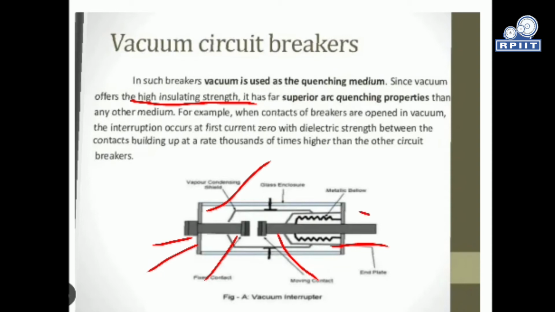Then there is a metallic bellows connected over here. Then this is our gas enclosure, so the arc production will not go outside and will not create any kind of noise. There is also a vapor condensing shield, as the metal vapor condenses due to arc production, so the precipitation will not go outside.